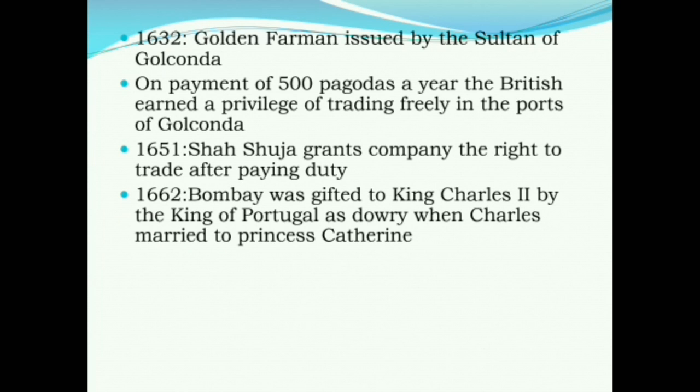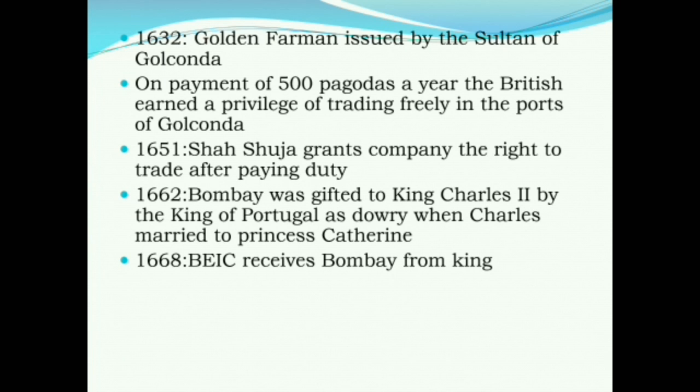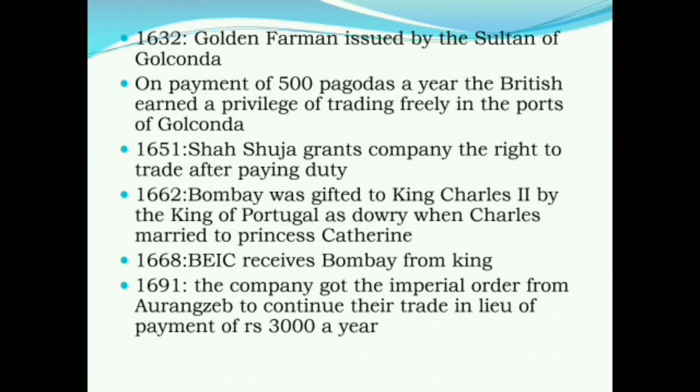Now this Bombay was given to the company on lease, for payment of 10 pounds in 1668. So all the establishments now were moved from Surat to Bombay, and Bombay became their seat of presidency in Western India. Now in 1691, they got the imperial order from Aurangzeb to continue their trade in Bengal in lieu of payment of rupees 3000 a year.